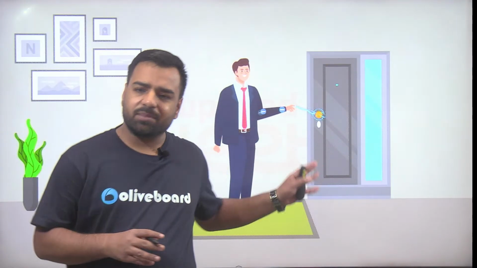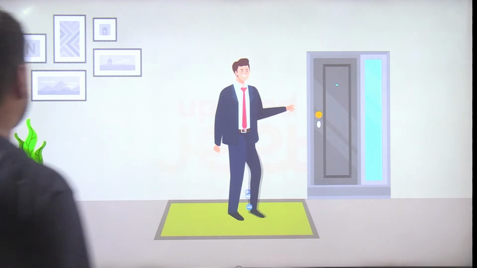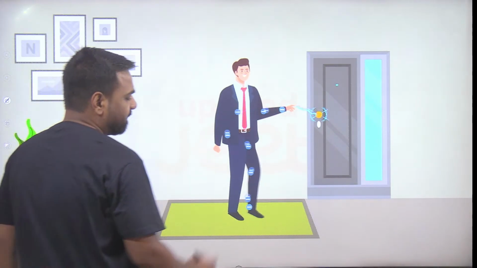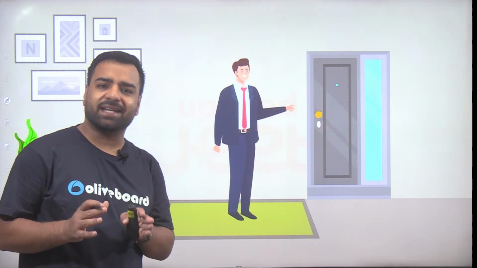So there's an animation in front of you. Just see, there's a person who's ringing the bell, and while ringing the bell, he's feeling a shock. So how does he get this shock? Let's understand about it. When he is trying to press the bell, you can see that there is a charge that is flowing. What is it? Charge, and that too, it's a negative charge.